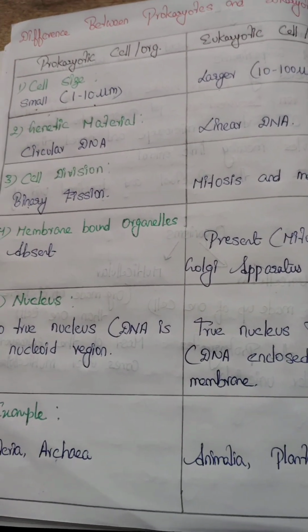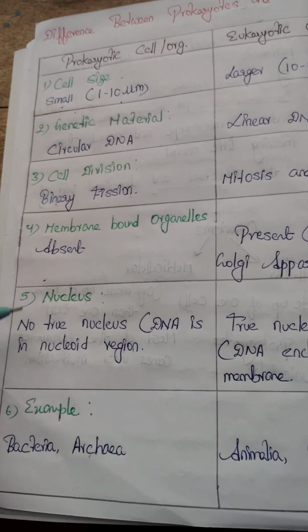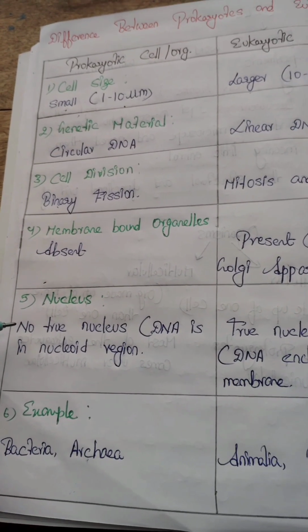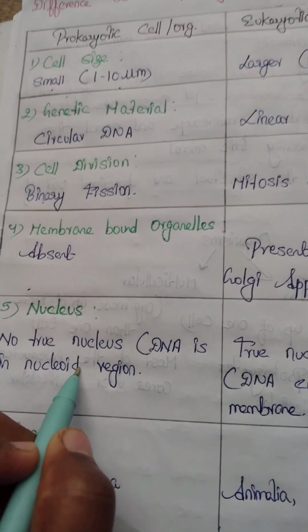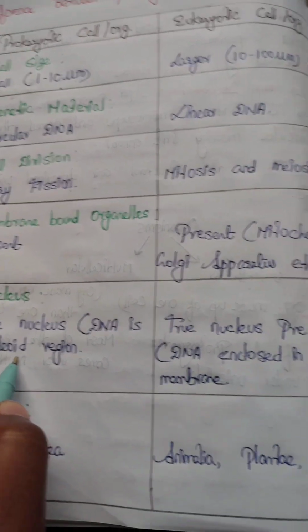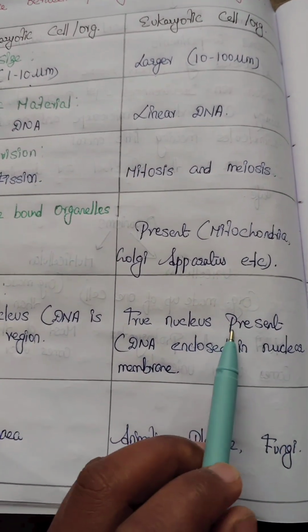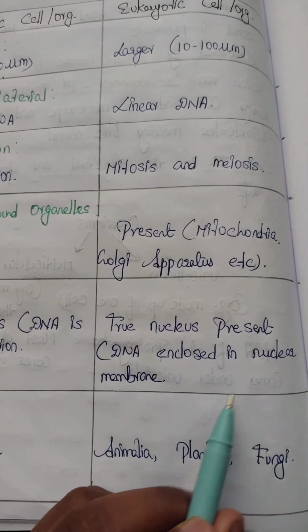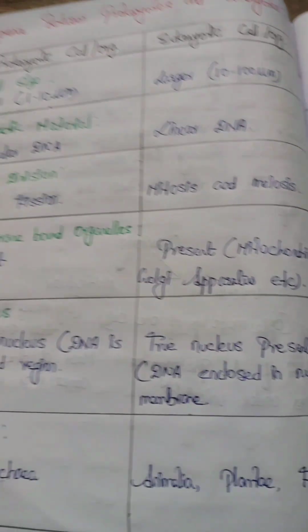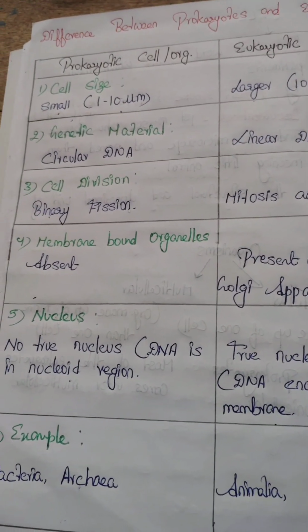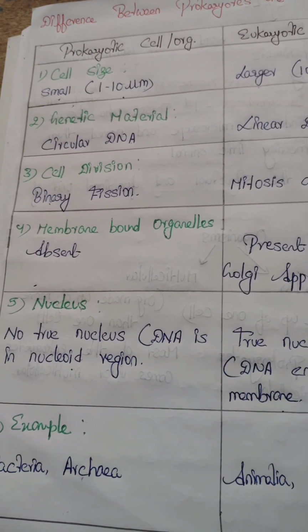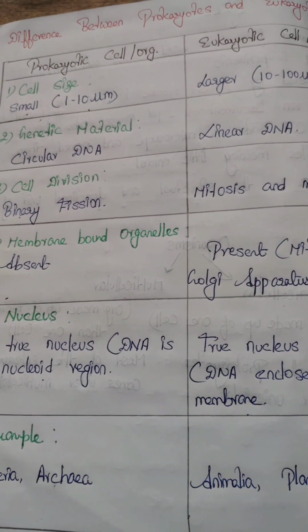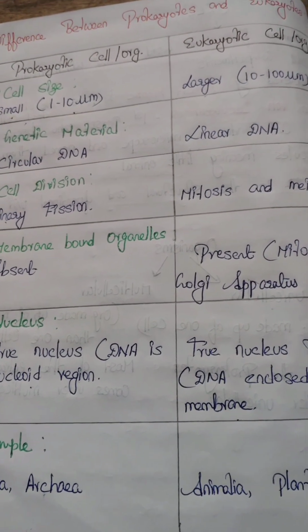absent in prokaryotes. Talking about the nucleus, in prokaryotic cells there is no true nucleus, and DNA is present in the nucleoid region, whereas in eukaryotes a true nucleus is present and DNA is enclosed in a nuclear membrane. Bacteria come under prokaryotic organisms, whereas plants, animals and fungi come under eukaryotic organisms.